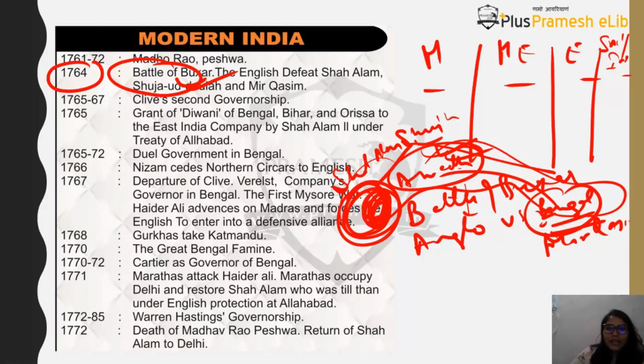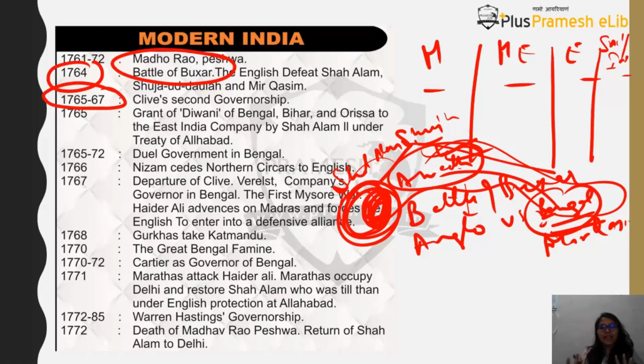Okay, then you will find after this time, because it was Clive's governorship that was happening, and there were so many victories for the Britishers, the Britishers extended Clive's governorship for the second time, and now he is there from 65 to 67 also. Now after this Battle of Buxar, see what will the English want? The English want their control, but they also don't want to manage public affairs because they know that's a tedious task. So what they came up with was a system of Diwani and Nizamat.